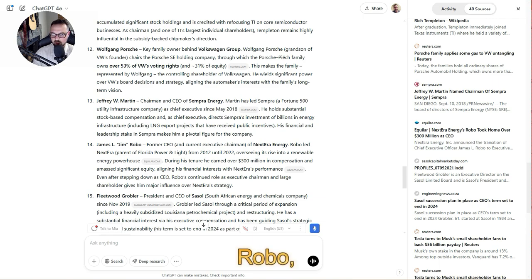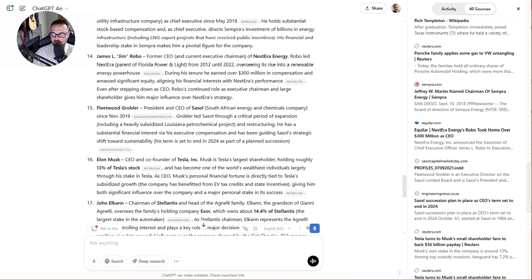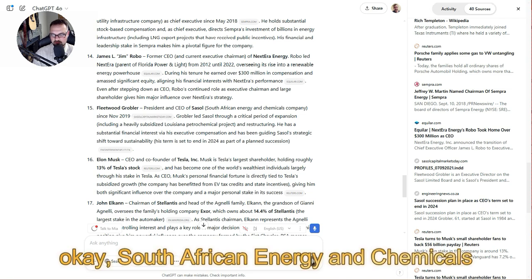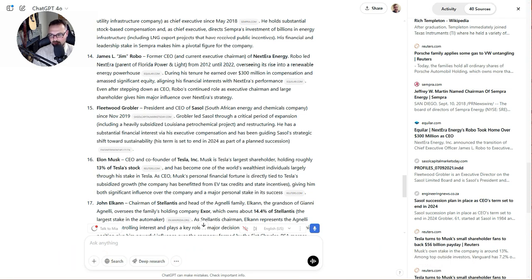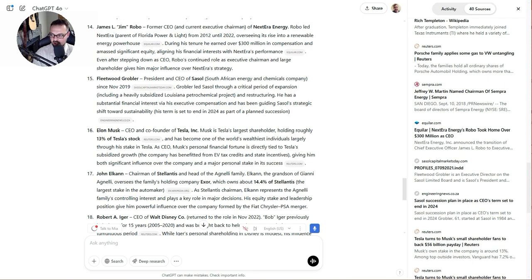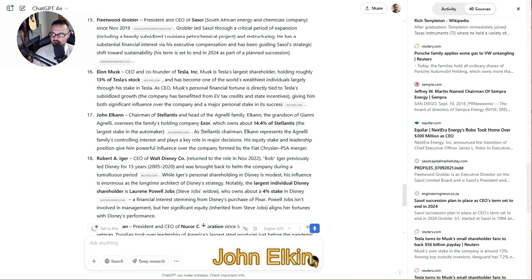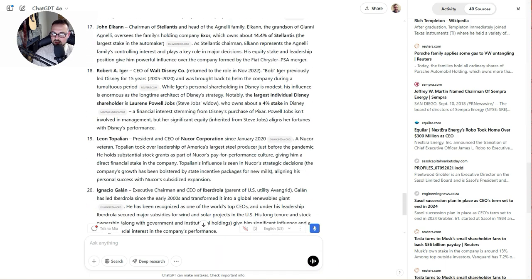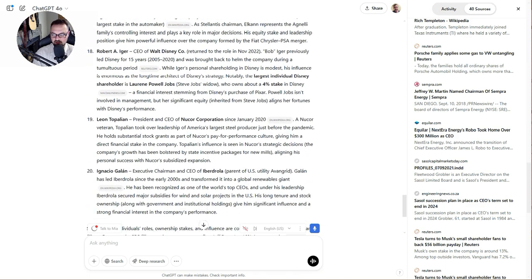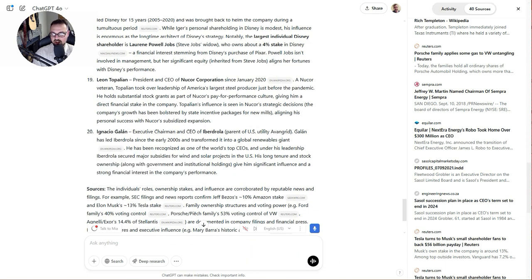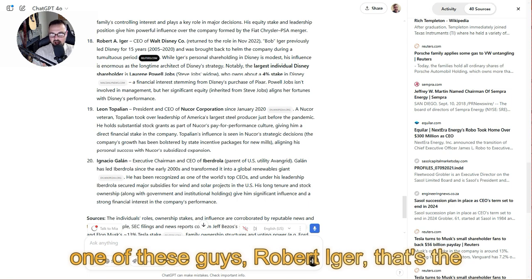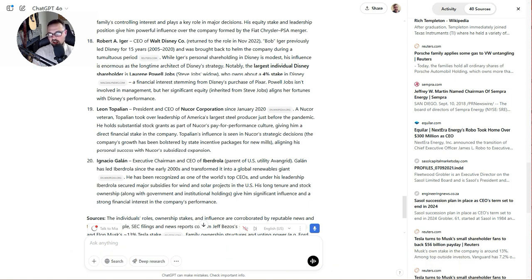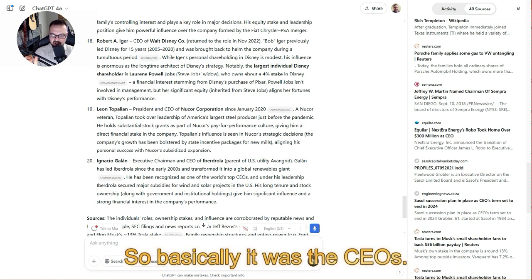With that aside, you got Jeffrey Martin, James Robo, Fleetwood Grobler, okay, South African Energy and Chemicals Company, okay. Elon, John Elkin, Robert Iger, Leon Topalian, Ignacio Gallon. All right, so we got a lot of energy guys in here. One of these guys, Robert Iger, that's the Disney CEO. So basically, it was the CEOs.